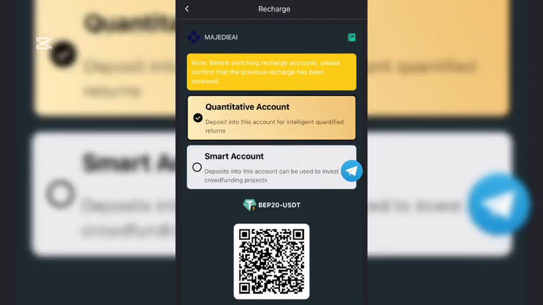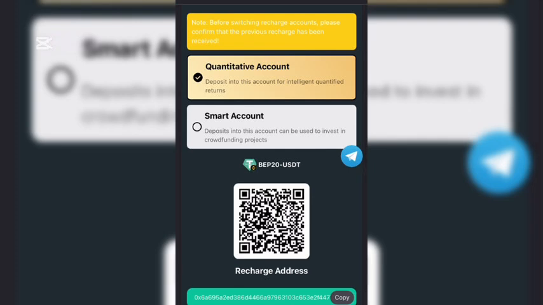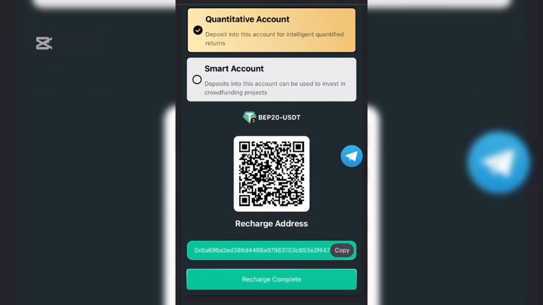So all you have to do, before switching recharge account, please confirm that the previous recharge has been received, and the quantitative account to make recharge into the account for intelligent quantifier returns. You make recharge into the account, which can be used in crowdfunding. So you copy this wallet and drop it on your exchange, make your minimum recharge to purchase a bot which will be helping you mining on this side.